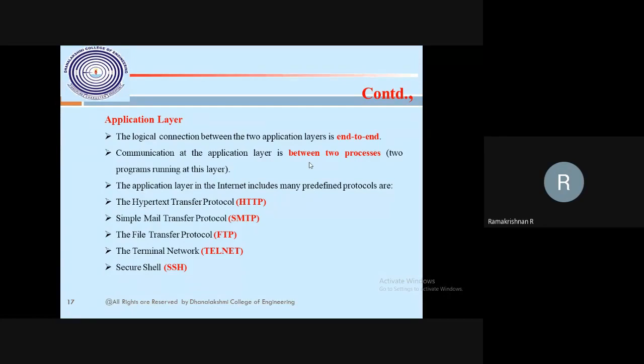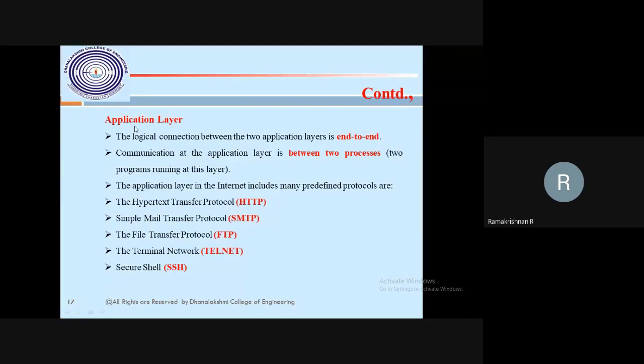Suppose you are using some application and I want to give input from my machine, with different applications. So the two processes are running, communicating at the application layer. A process is nothing but, for example, you are running a web browser and I am running a web browser. A web browser is an application for me, and for you also. Both applications are able to communicate over the network for transferring information.